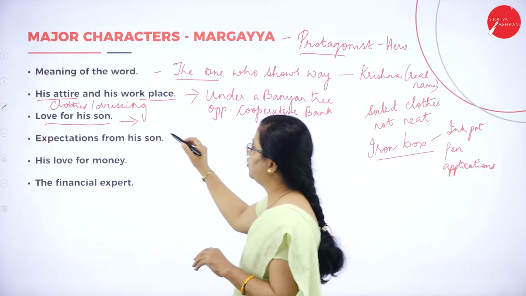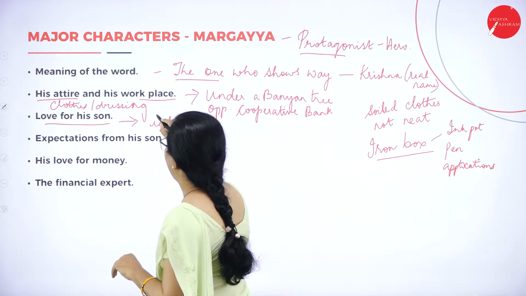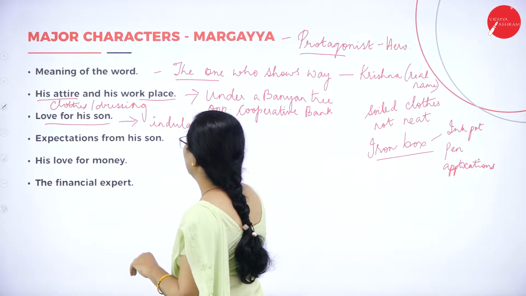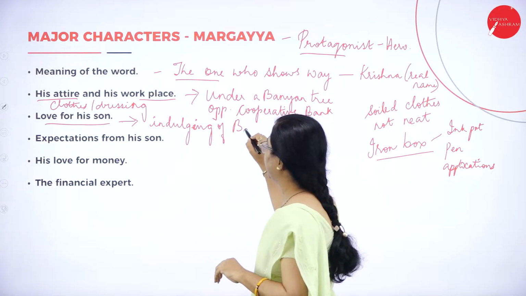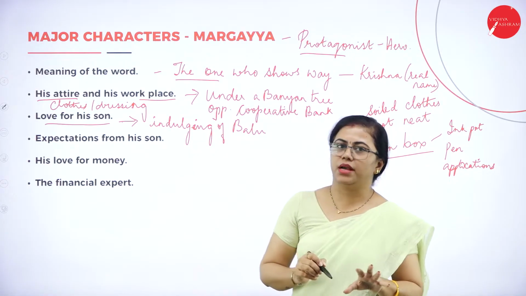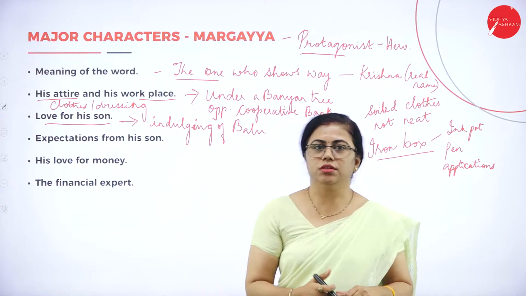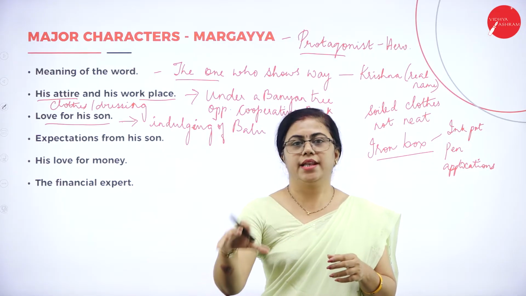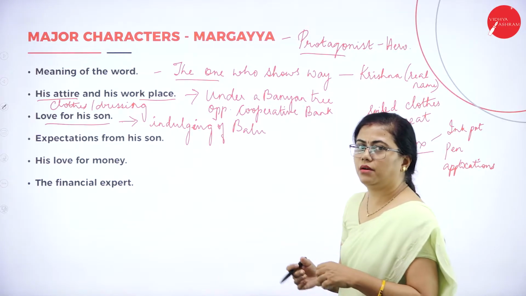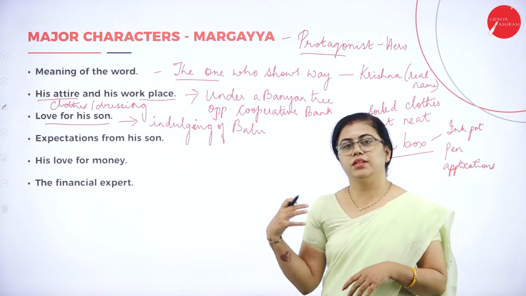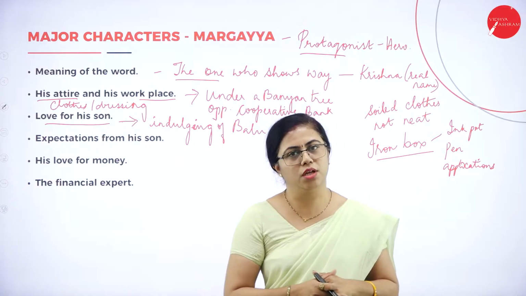So you have to write about how he helps, and the indulging of Balu in illegal activities. This I'm telling you for when you're writing for 10 marks. You just have to mention all that because you have to increase the length of the answer. His relationship with his son will also help you increase the answer, so that the examiner will know that you know the various aspects of the novel.